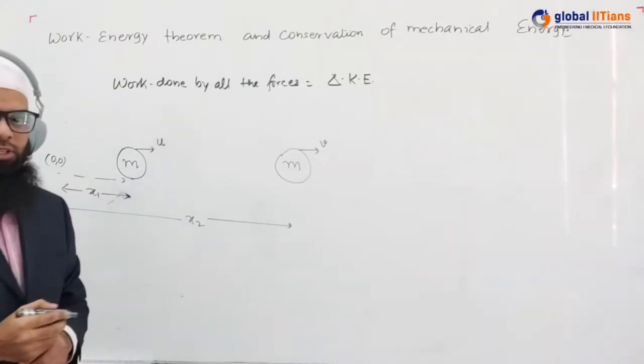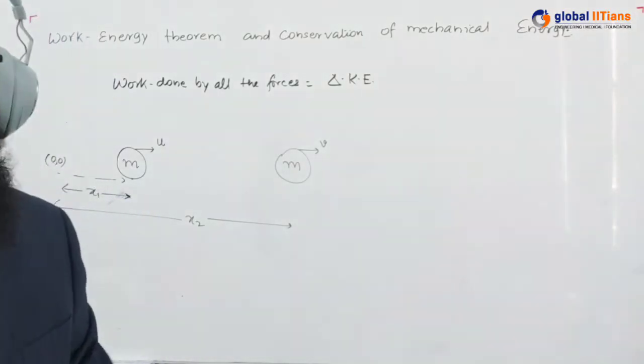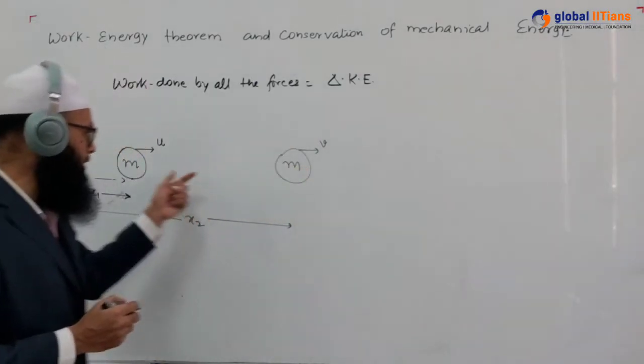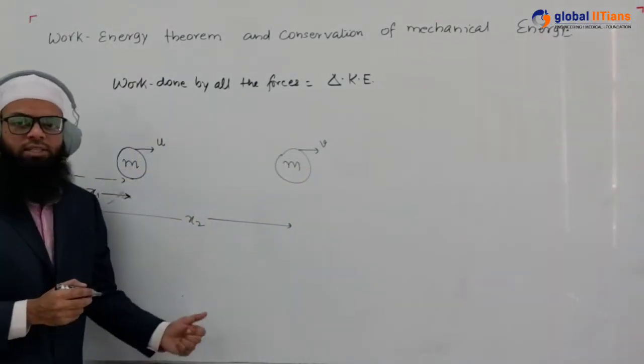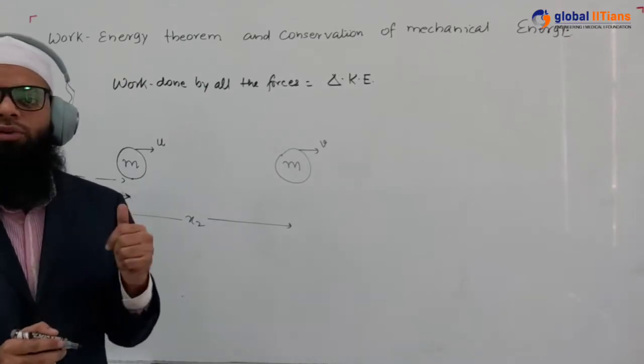Okay. Now you can very much relate that the change in kinetic energy is going to be half m v square minus half m u square. Now let us see how we are going to analyze that.